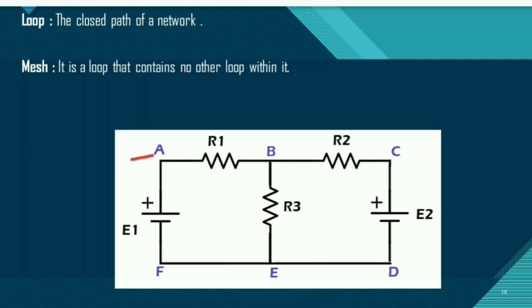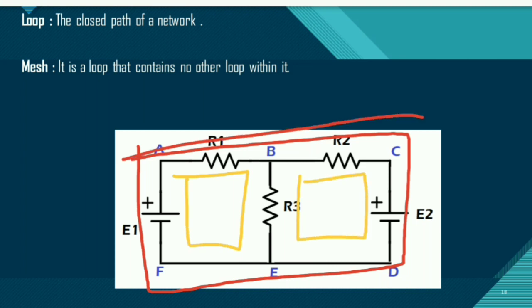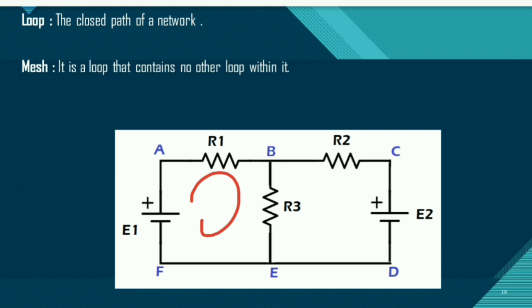But if we take the outer loop, I have 2 loops inside it, so the outer loop cannot be taken as a mesh. It is a loop only, it cannot be termed a mesh. So here I have only 2 meshes: A, B, E, F, A and B, C, D, E, B. So this is about the loop and mesh.